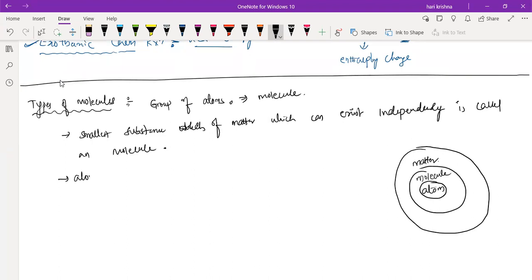Yes, sir. An atom cannot exist independently. Sir, it may or may not exist independently. No, an atom will not exist independently because it is the smallest particle, right? Yes, sir, but sometimes it can exist independently, right? Can you tell me some examples for that?